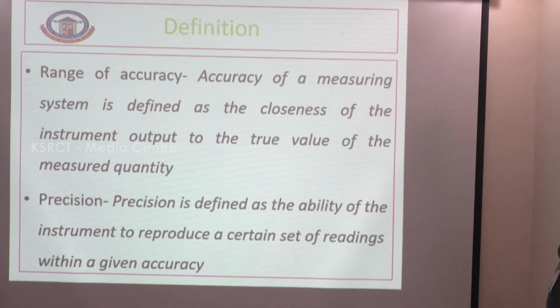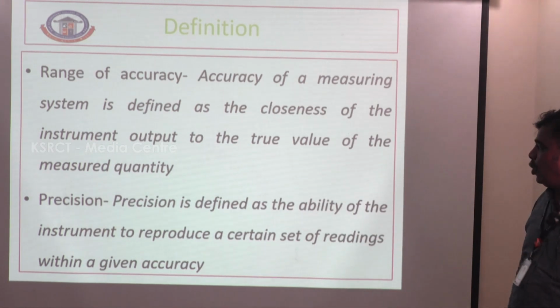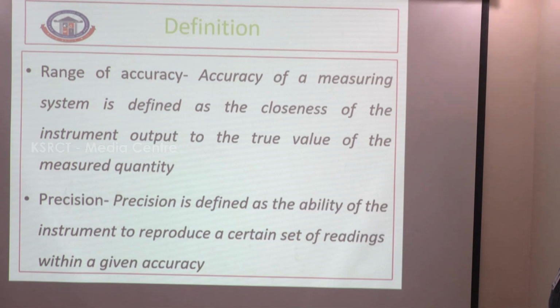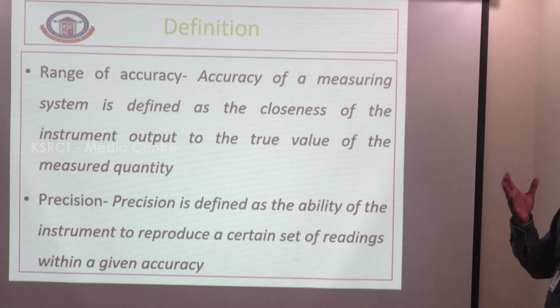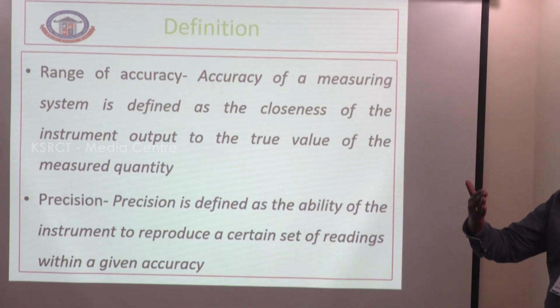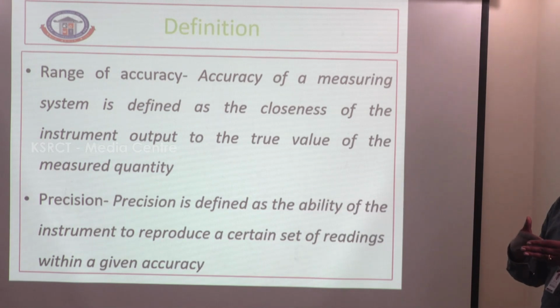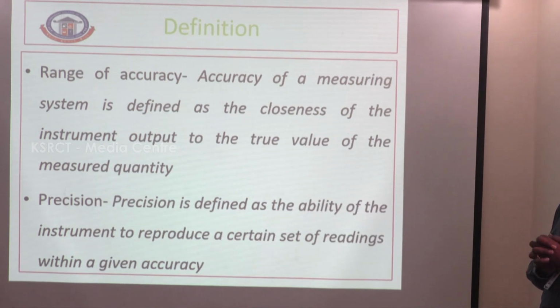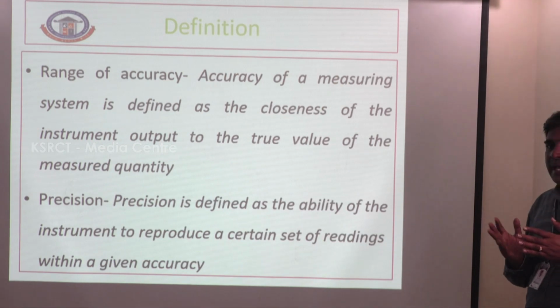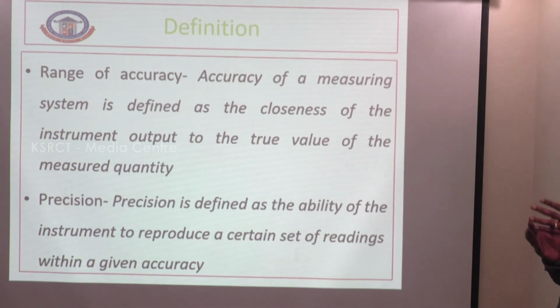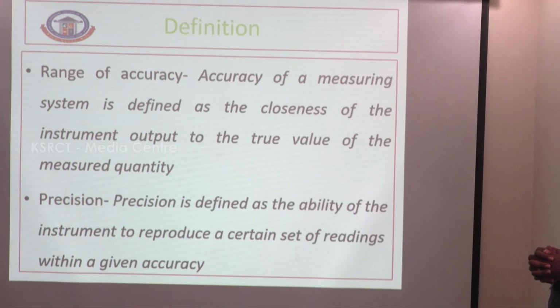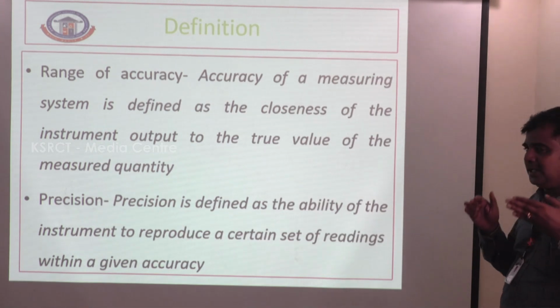So what is called accuracy? The accuracy of a measuring system is defined as the closeness of the instrument output to the true value of the measured quantity. You can take various measuring instruments, take different sets of readings, and compare which one is closest to the standard value. That is called accuracy. Otherwise, it is called the error of measurement. Error means measured value minus the standard value. So accuracy means closeness to the true value.